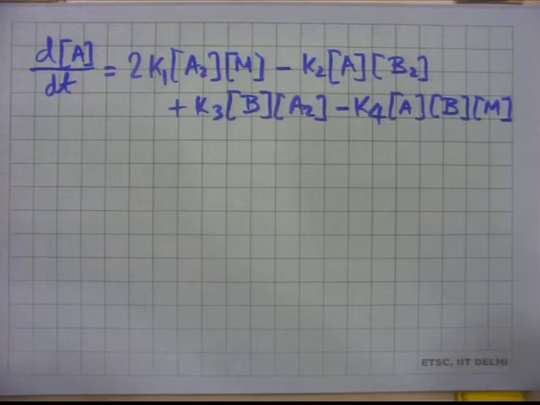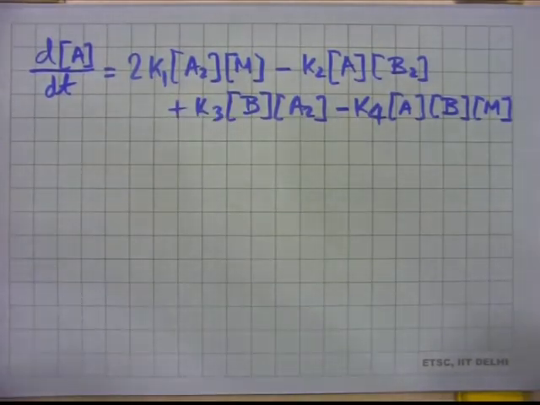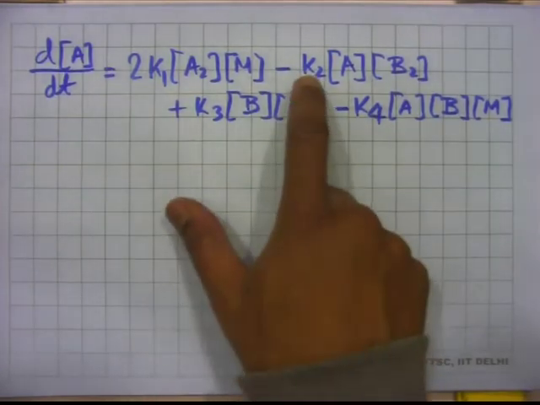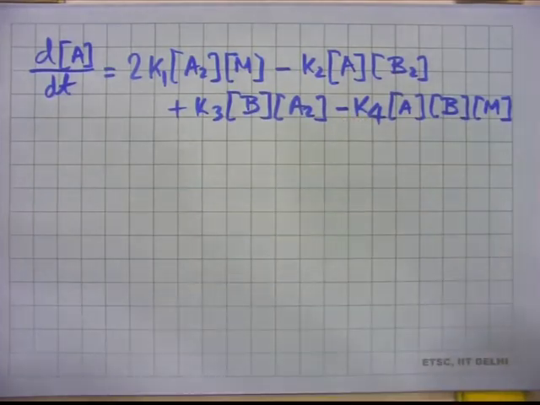So K1 and K3 terms are positive, because A is getting produced, and in reactions 2 and 4, characterized by K2 and K4, A is getting consumed. So correspondingly you have a K2 term which has a minus sign, and also a K4 term which has a minus sign. So this should be correct.